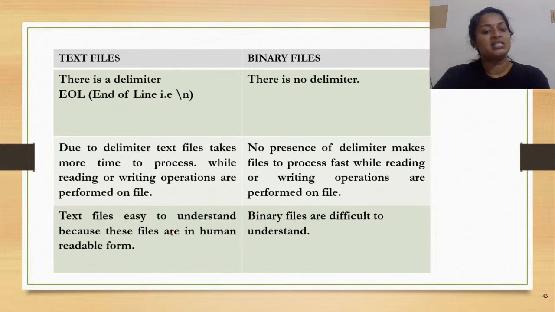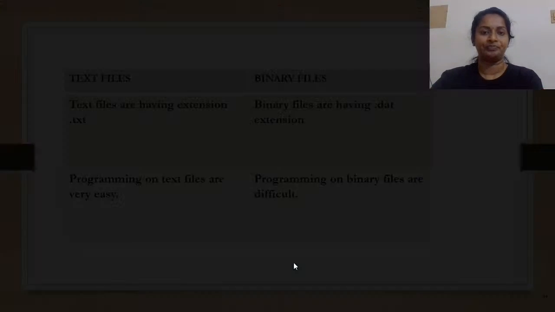Text files are easy to understand because they are in the human readable form, but not understandable by the machine. But when you attempt to open and read the binary files, usually they are not readable or human understandable, right? For this reason, they are difficult to understand, but they are easily understood by the machine.